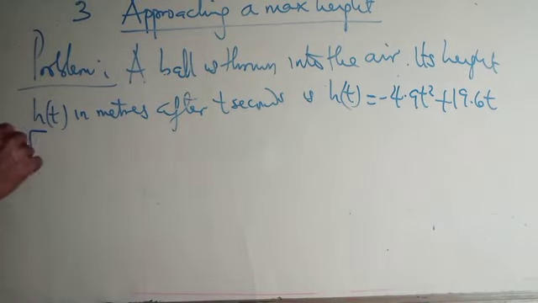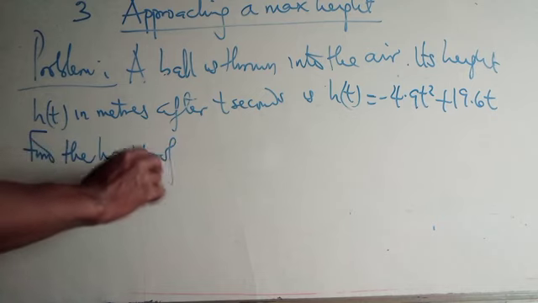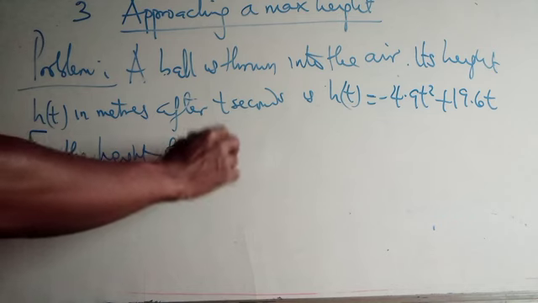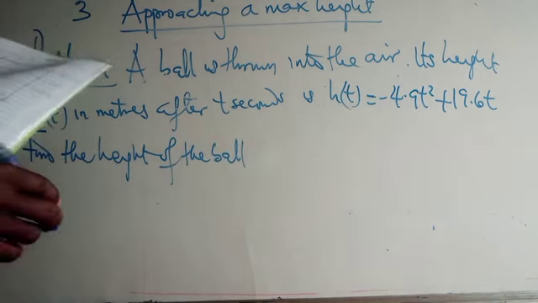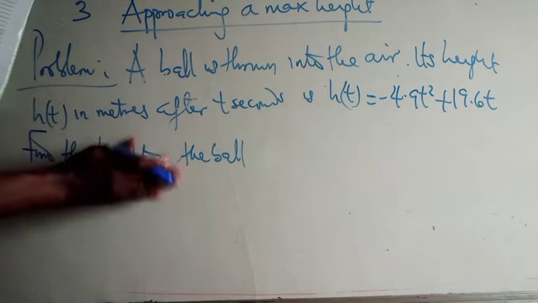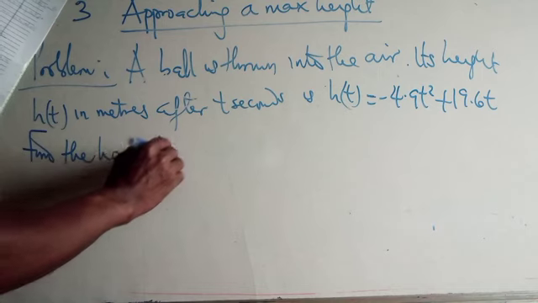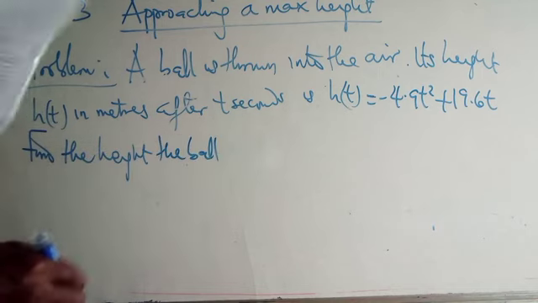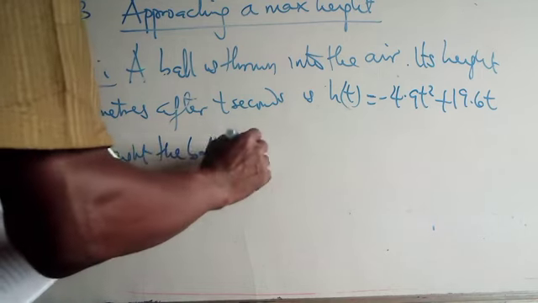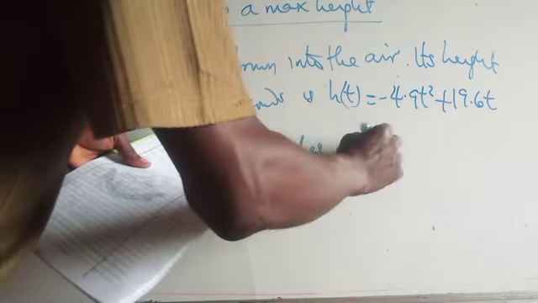Now find the height the ball approaches at the top of its flight.